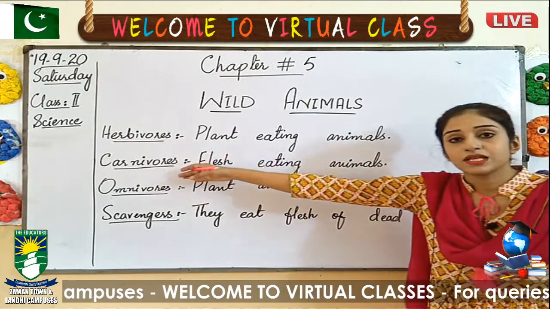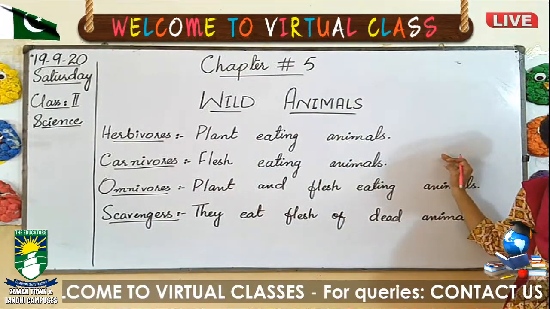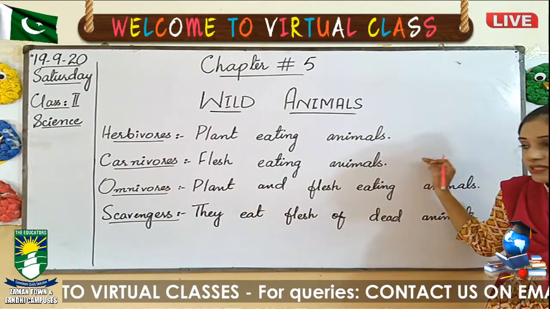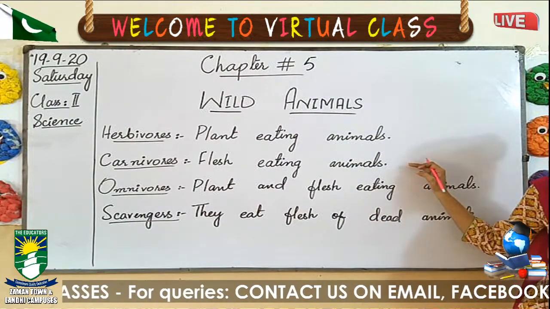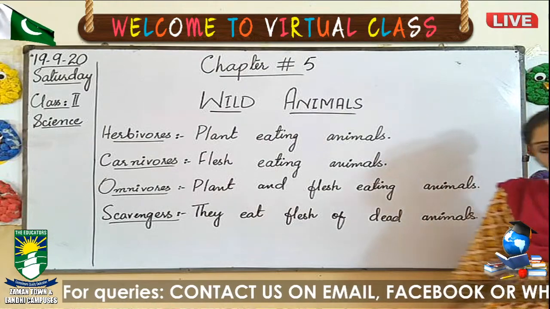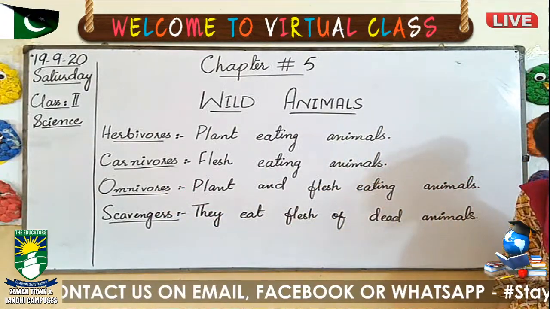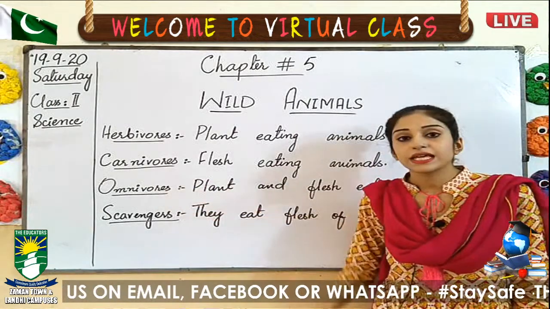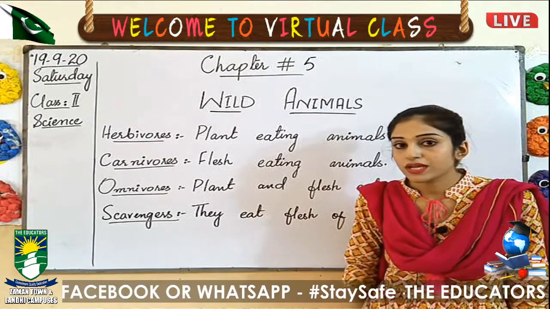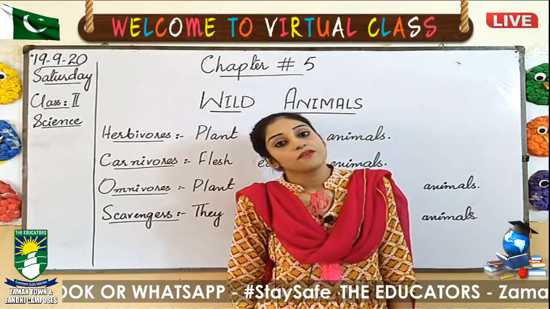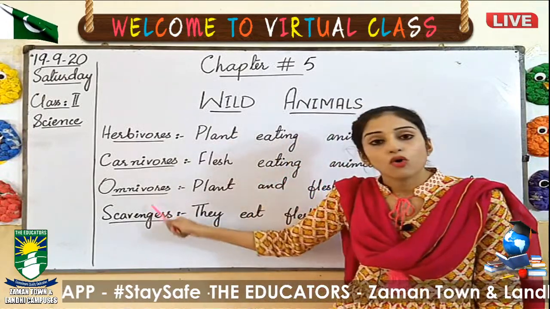Next one is carnivores. Which animals are carnivores? Which eat only flesh. They don't eat plants. They eat only flesh of other animals. So they are carnivores like tiger. What are omnivores? Plant and flesh eating animals. It means omnivores, they eat plants and also flesh. Like us, we also eat plants and we also eat flesh like chicken, beef, mutton. So we are also omnivores.